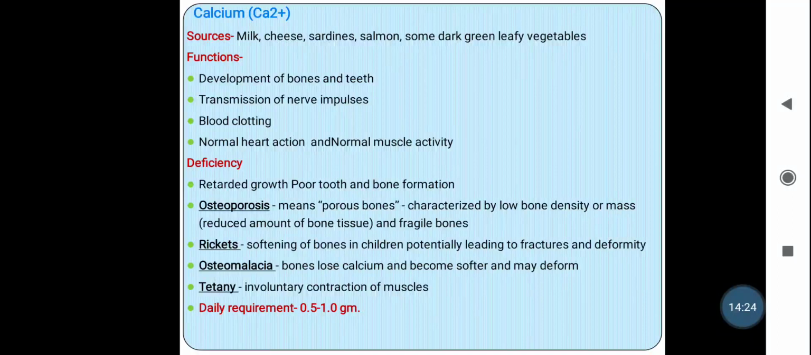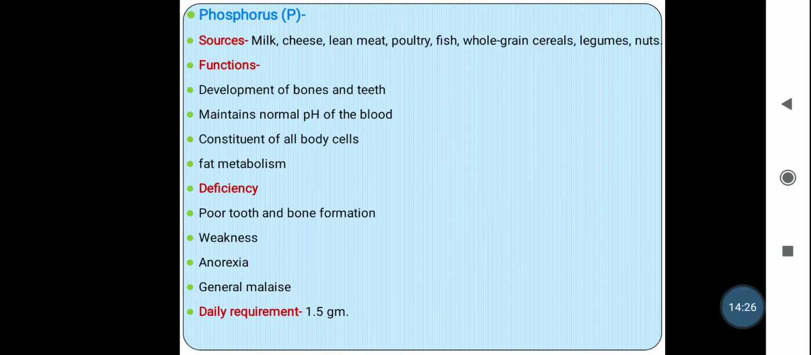So this is about calcium. Next one is phosphorus. The sources of phosphorus are milk, cheese, lean meat, poultry, fish, whole grain cereals, legumes and nuts. The functions of phosphorus include, first, the development of the bones and the teeth. Phosphorus is also very essential for the formation and development of the teeth and the bones.